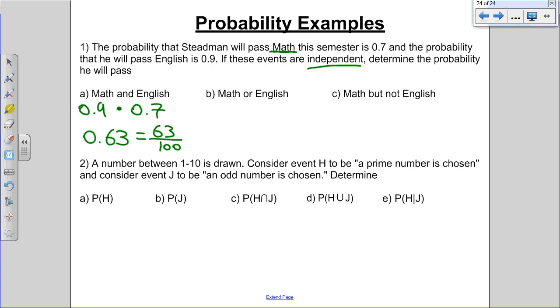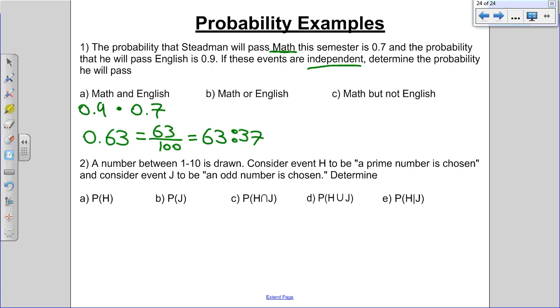And how many don't you want to have happen? 37. It'd be 100 minus 63. So this is all the things you wanted, which is the top number of probability, and all the things you didn't want, which is 37. And that's 100 minus what you did want. You're going to need to be able to do conversions like that all the way through.